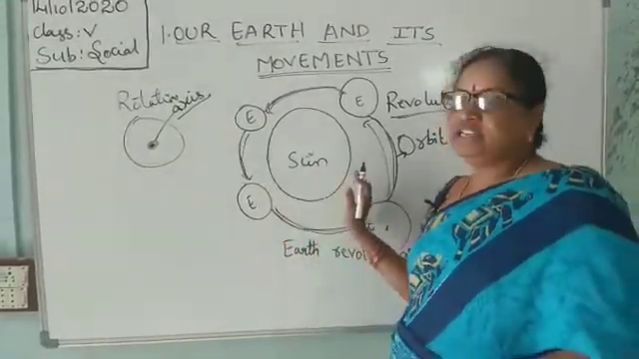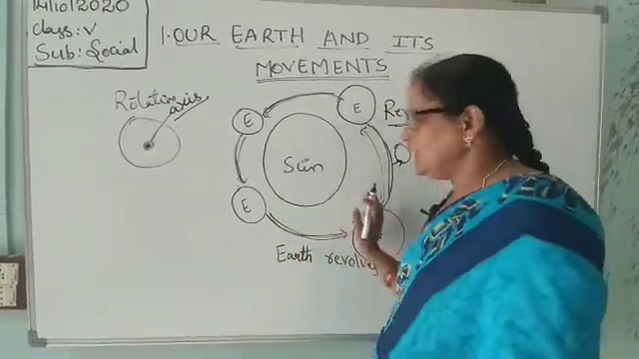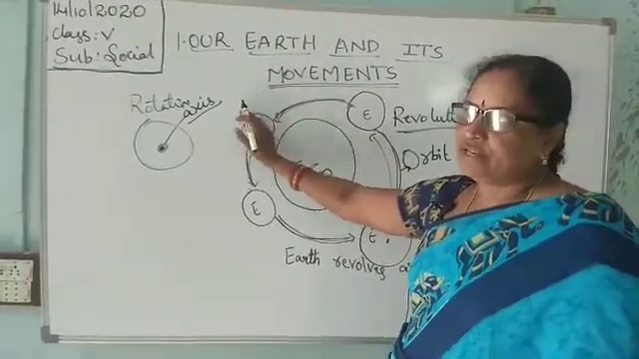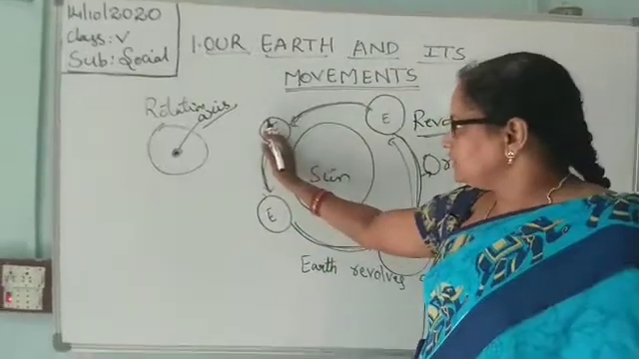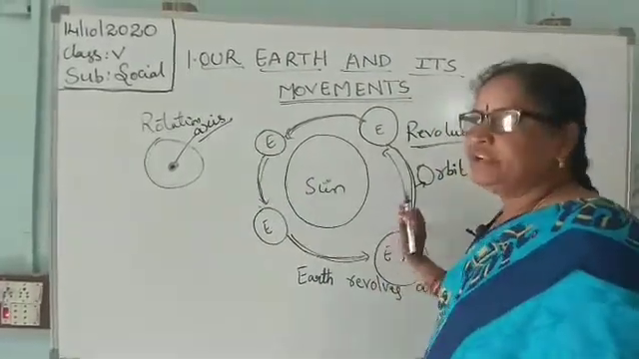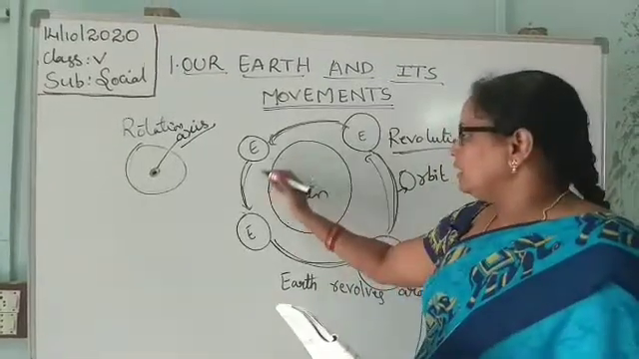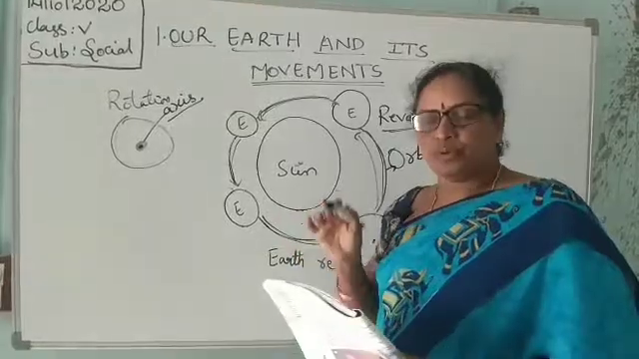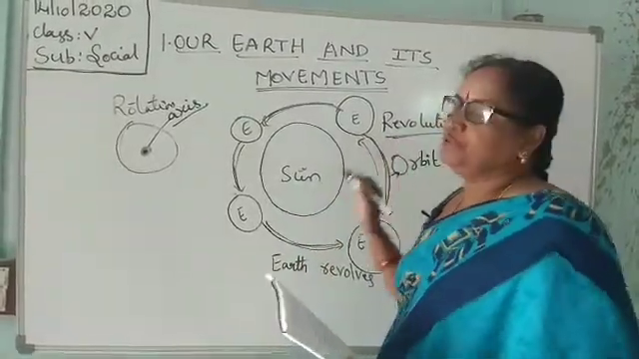Why? Because these places are leaning away from the sun. Again, it will come near to the sun and get the summer season. Again, this place will come here and it will be winter season. Okay, children? It is called the revolution. The earth rotates on its own axis around the sun is called a revolution.